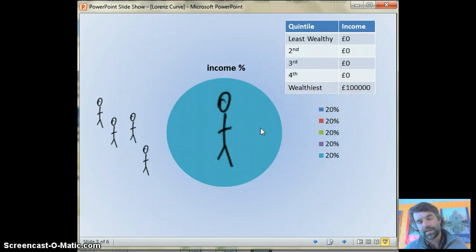Now again, no one is suggesting this exists anywhere in the world. It's just establishing the other baseline. So instead of it being perfectly equal, it's perfectly unequal. Unequal, I guess, is probably the right word there. So one person controls all of the wealth.